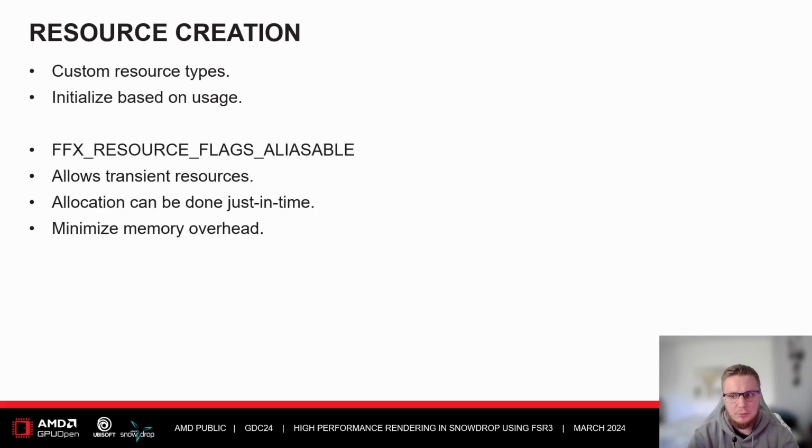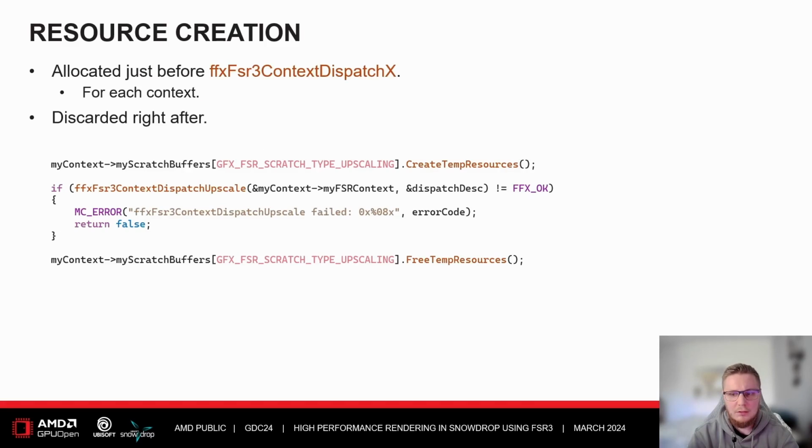Some resources are not required to be kept indefinitely in memory. Thus, we can discard their memory allocations when they're not needed. If the aliasable flag is specified on the incoming description, it means that the resource can be temporary, and we can allocate it just in time. This is something that fits very well with our internal temp resource solutions, and it allows us to minimize the memory overhead. The temp resources are allocated just before the FFX dispatch call, and this is done for each context. Right after the dispatch call, we discard them.